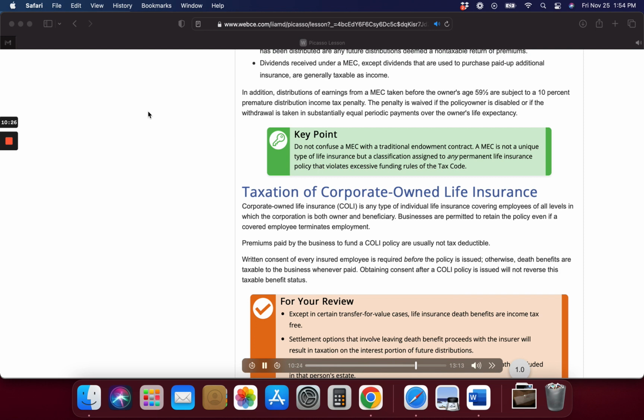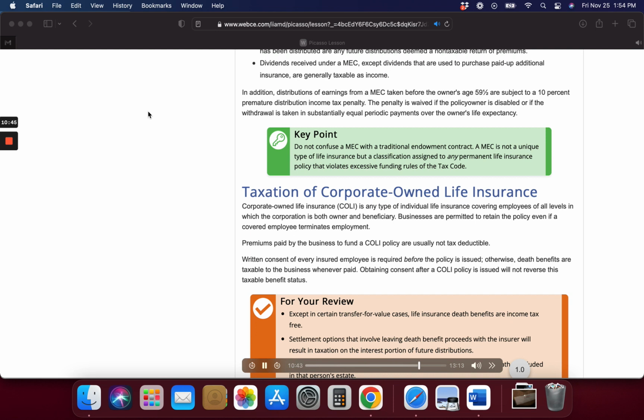In addition, distributions of earnings from a MEC taken before the owner's age 59 and a half are subject to a 10% premature distribution income tax penalty. The penalty is waived if the policy owner is disabled or if the withdrawal is taken in substantially equal periodic payments over the owner's life expectancy.